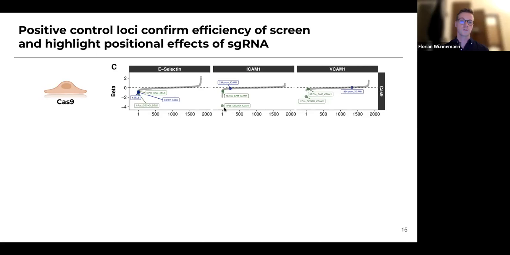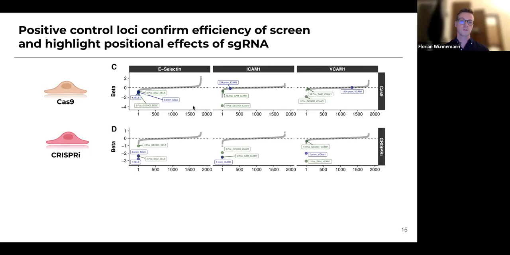Now, I expect that when we block promoters and early exons of the genes, we find a depletion of the guide RNAs targeting the markers that we're measuring. And this is exactly what we see. Here again, we can see that guides targeting selectin, ICAM, and VCAM rank the highest within CRISPR-I.